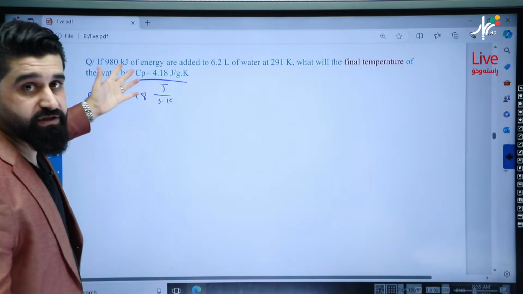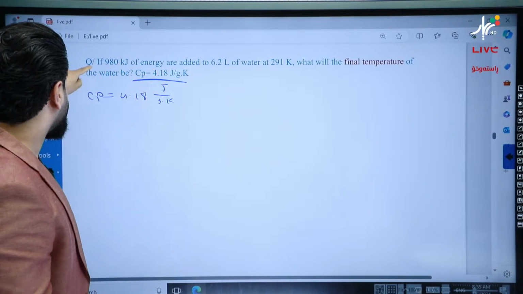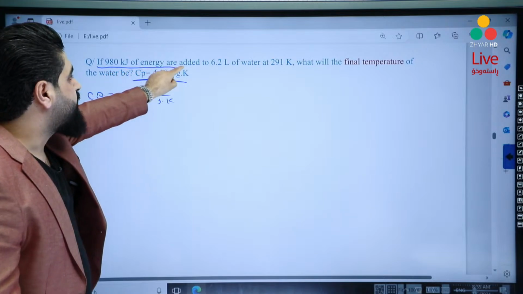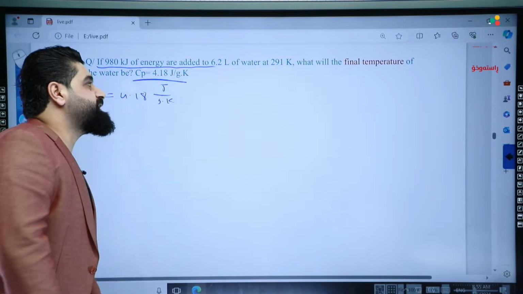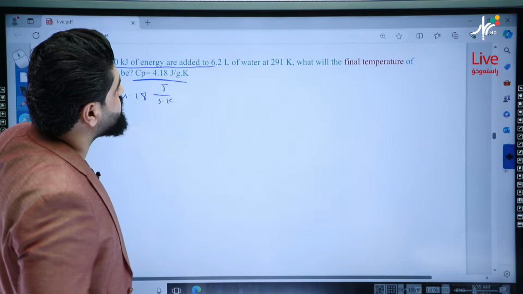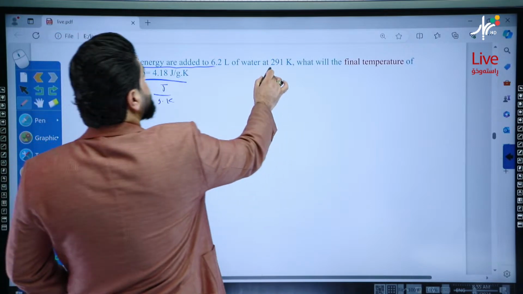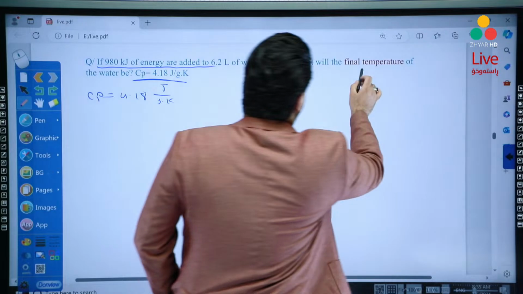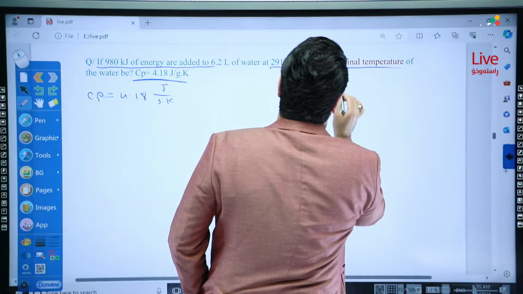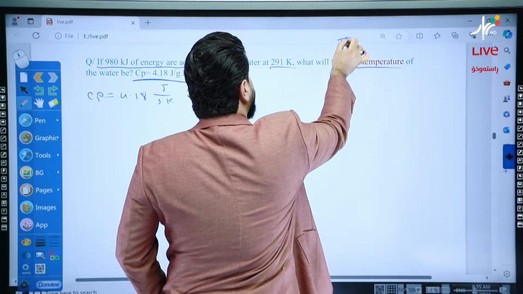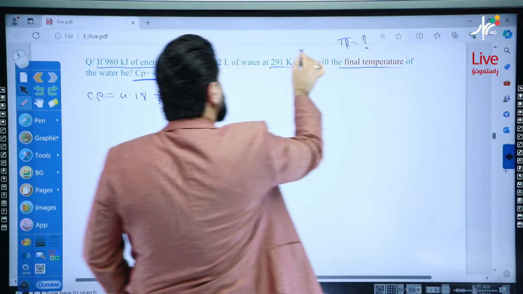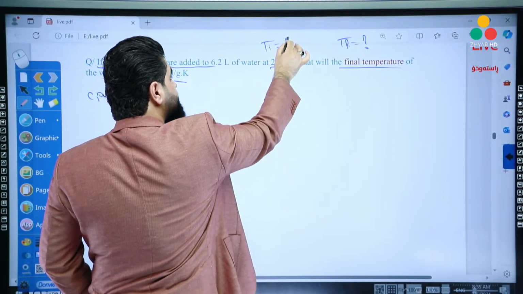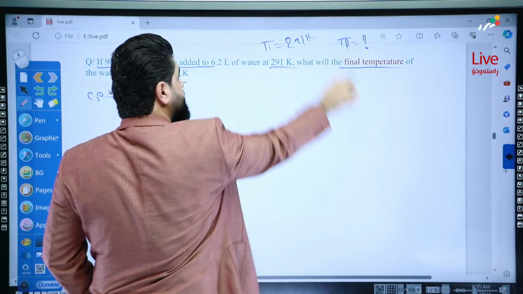Okay, first we need to understand. Okay, if 980 kilojoules of energy are added to 6.2 liters of water, okay, good, at 291 Kelvin, what will be the final temperature? What is the final temperature? So that means it's initial temperature. Okay, so initial temperature is 291 Kelvin.